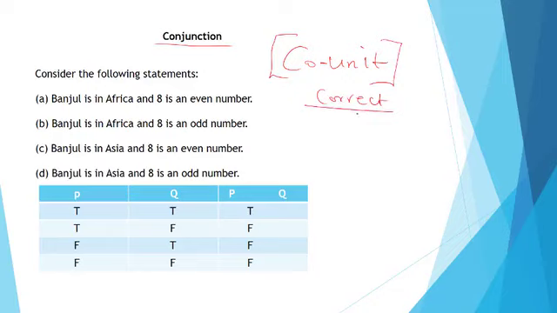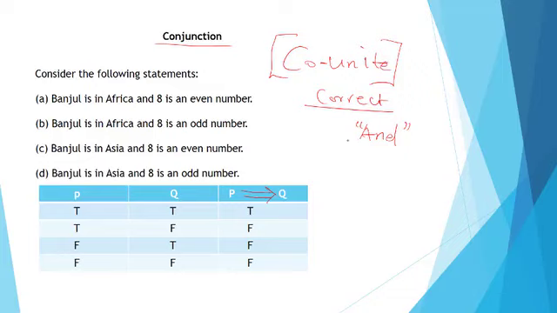In conjunction, we use the word and, not or. Or is for the previous one, which is disjunction. Now conjunction means they must co-unite for it to be true, for it to be correct.